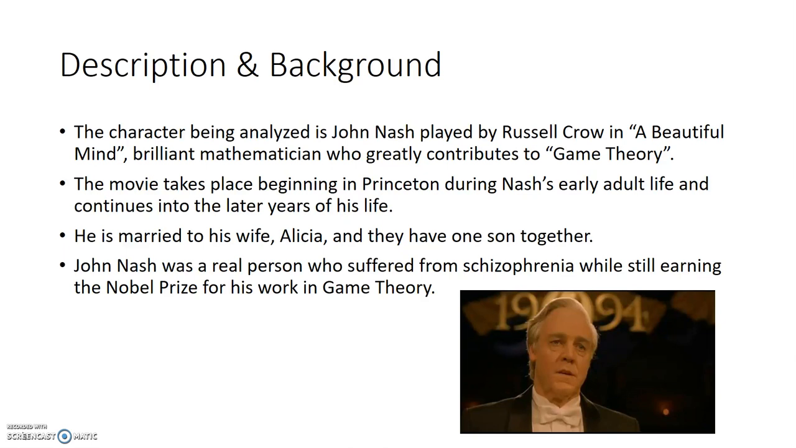The movie takes place, as previously mentioned, beginning in Princeton, in Nash's early adult life, and it continues into the later years of his life, where he wins the Nobel Prize. He is married to his wife Alicia, and they have one son together. John Nash is a real person, so the movie is based off a real person who also suffered from the psychological disorder of schizophrenia. However, as shown in the movie, he pushes through that and ultimately earns a Nobel Prize for his work in game theory.